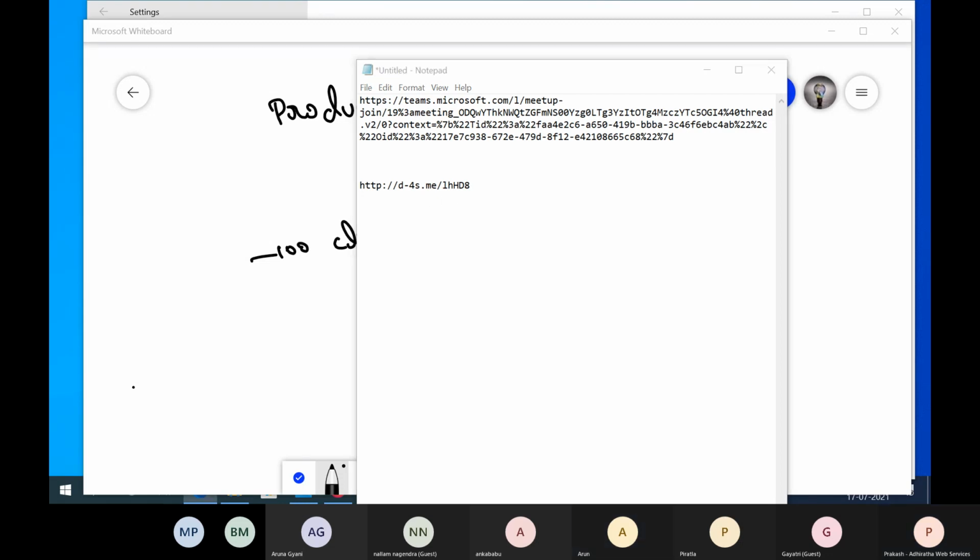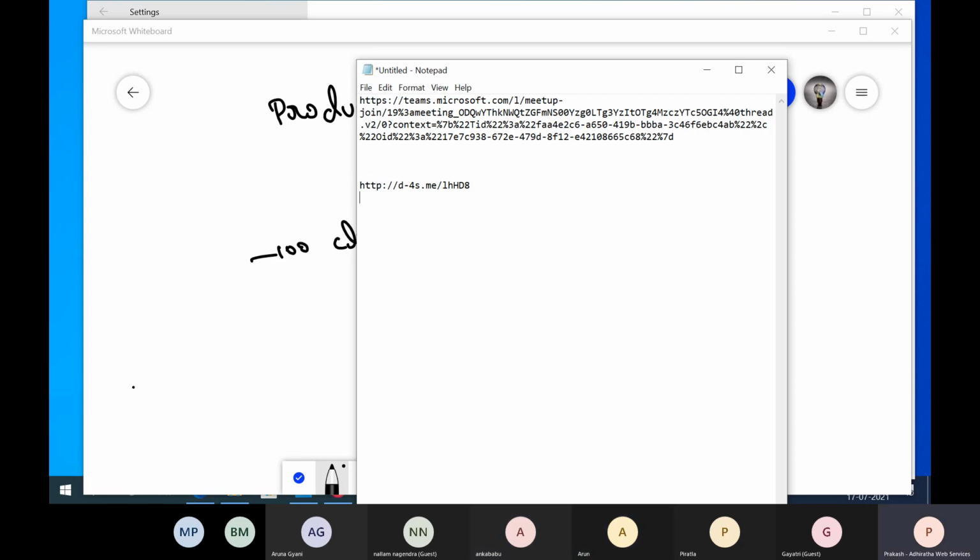The link which is below is the evening meeting link, the unique link. Evening link, that's what I'm saying.